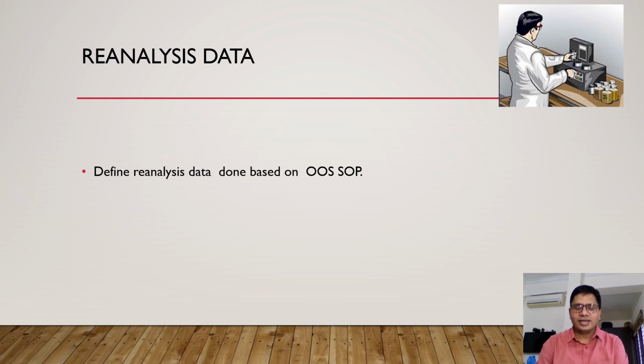Specify the reanalysis data. In our case study, the assignable cause is using the wrong volumetric flask. So you have to use the correct volumetric flask and do the reanalysis. Now, how much reanalysis has to be done? It may be triplicate, it may be duplicate, it may be two analyses in triplicate. That is defined in the OOS SOP, and you can do it based on the OOS SOP.